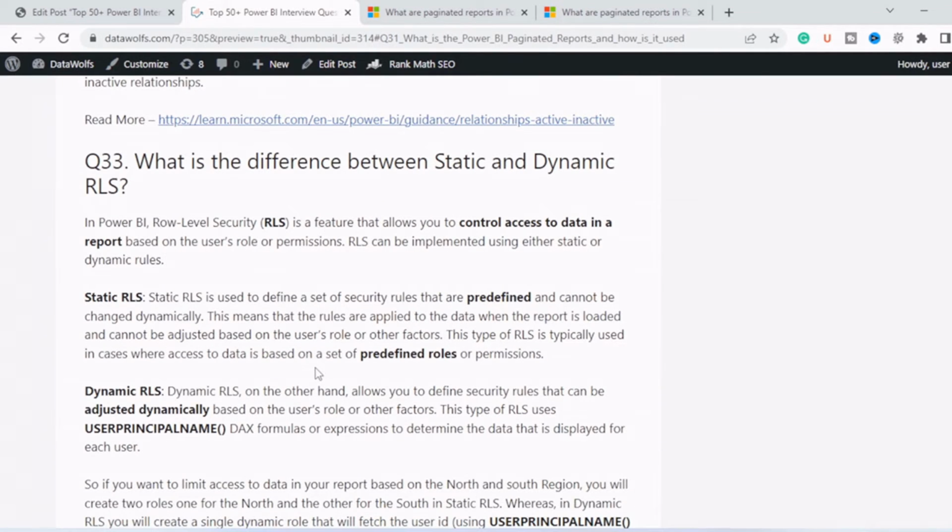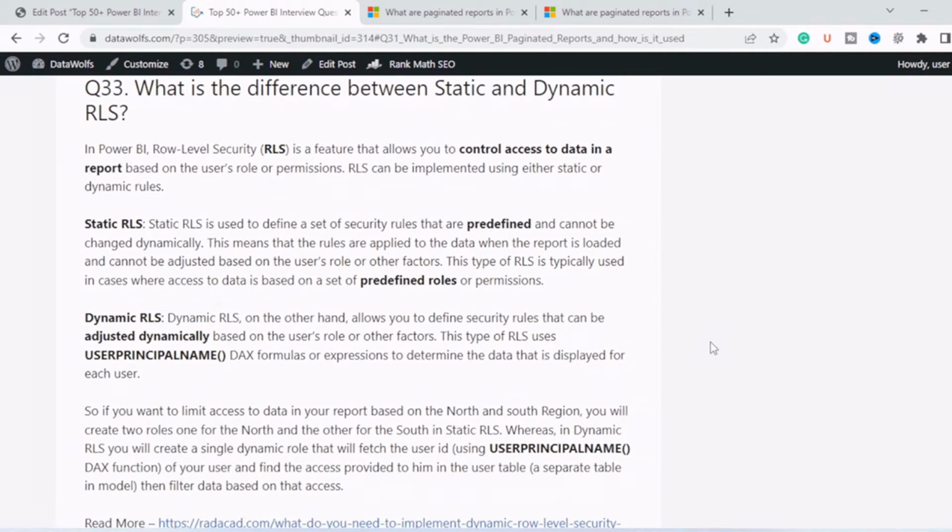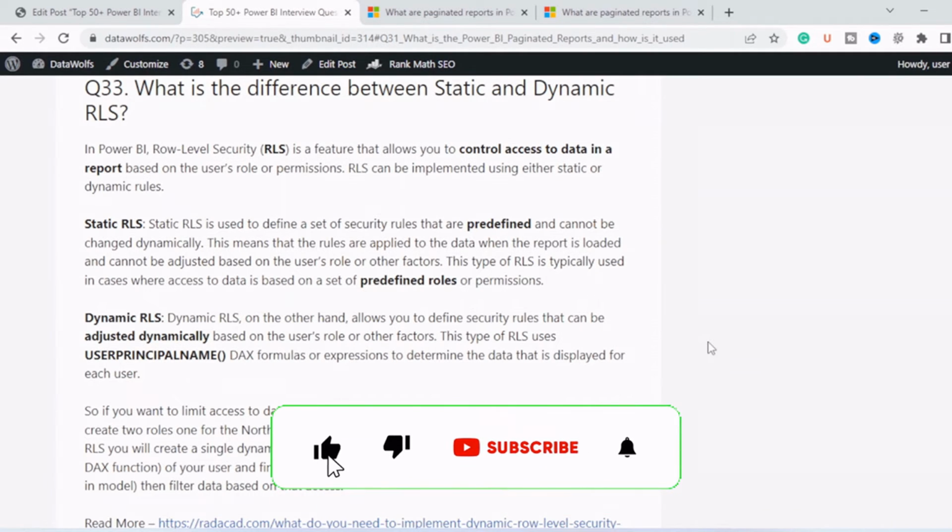Next question is, what is difference between static and dynamic RLS? So in Power BI, RLS is basically a feature that control access to data in report. Now there are two type of RLS. One is static, second one is dynamic.